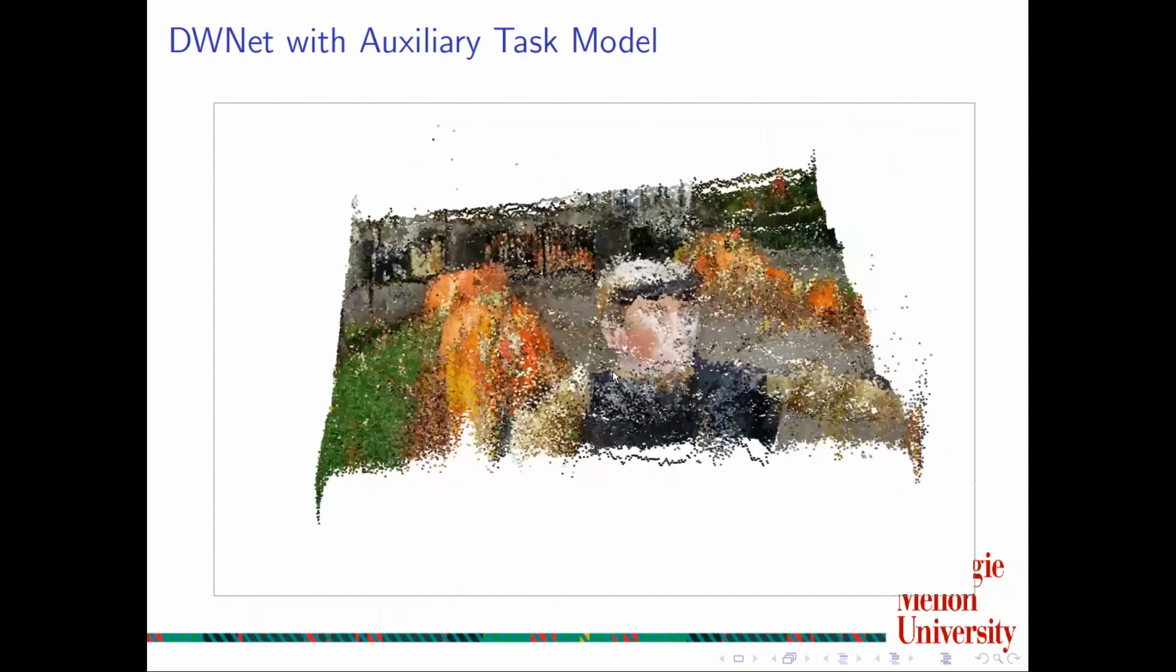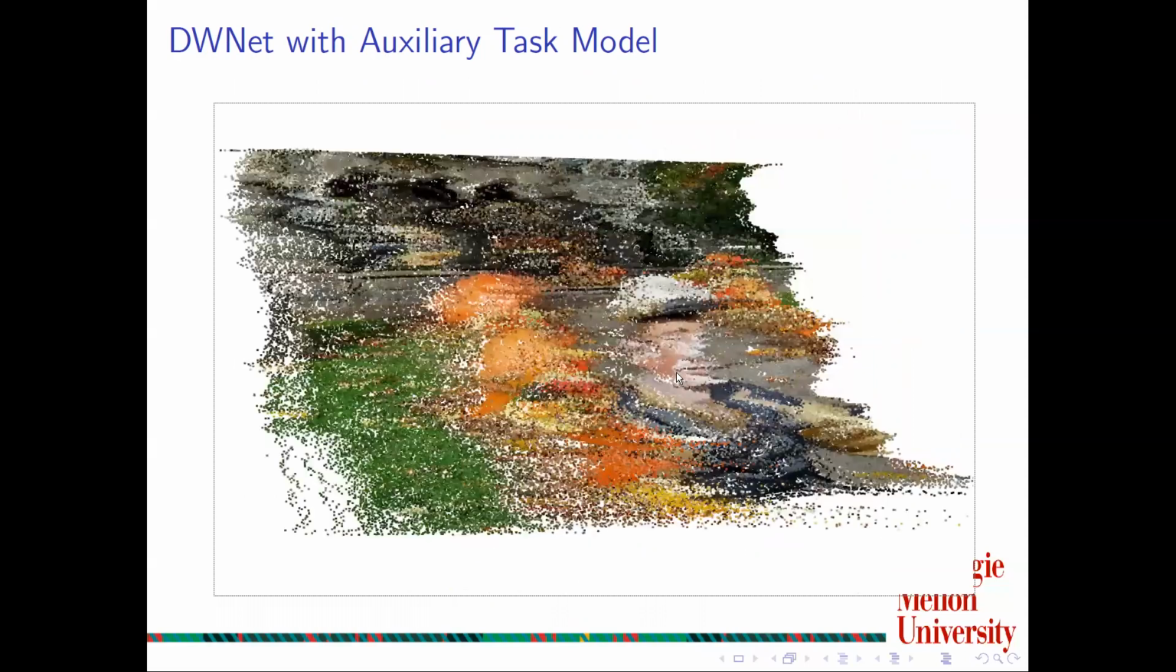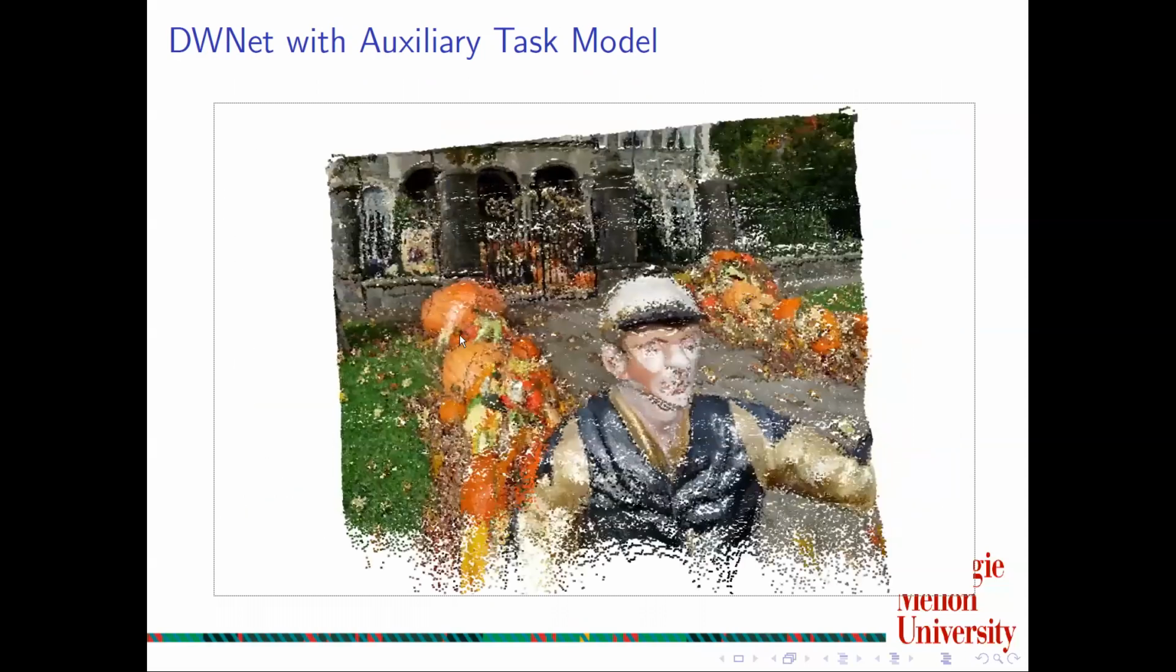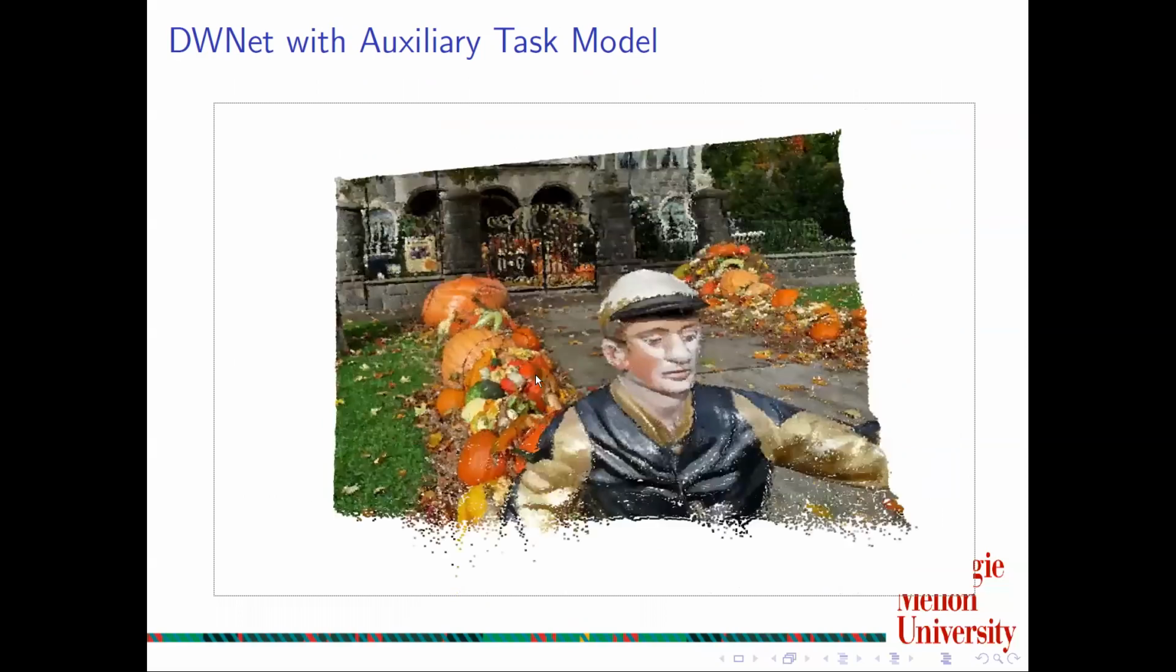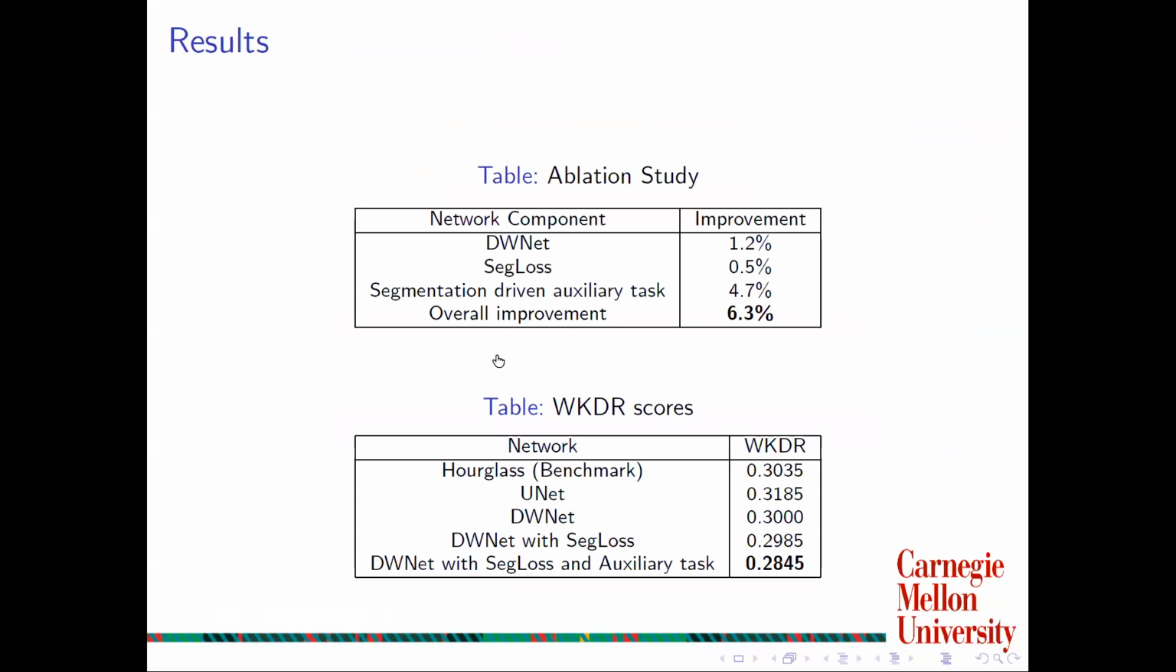Visualizing the point cloud with the output of DWNet with auxiliary task provides a 3D view of the generated depth map. It can be seen that the people are closer to the grass and the man appears to be closer to the camera, and the gate and structure are farther away from the camera.